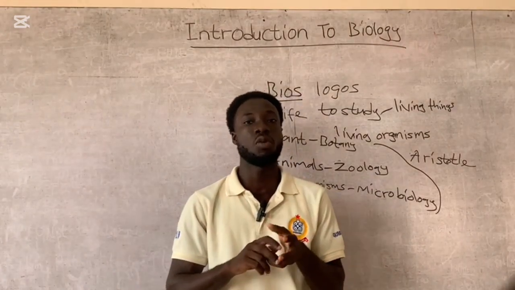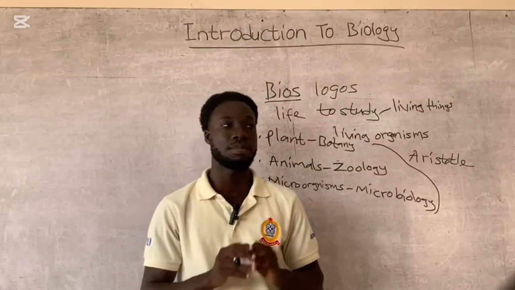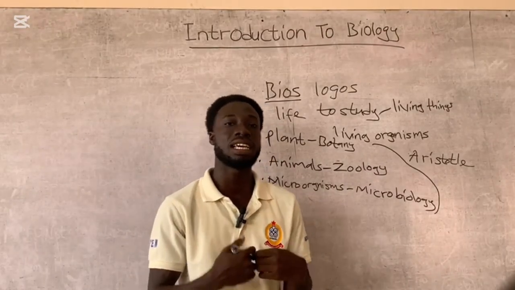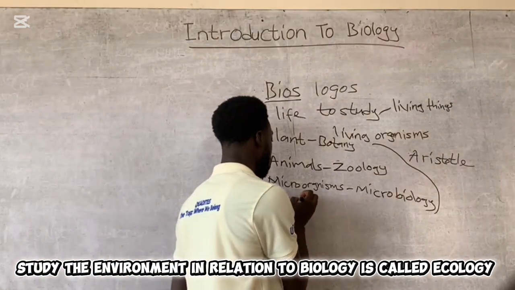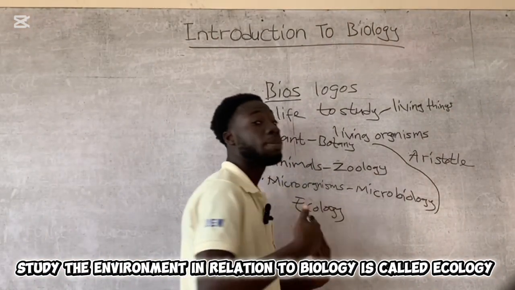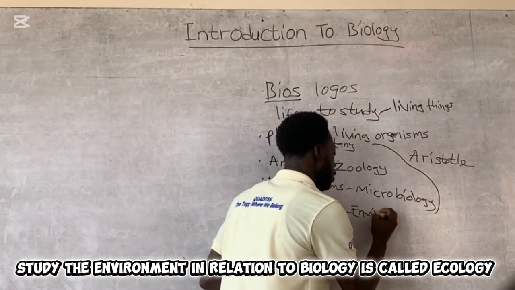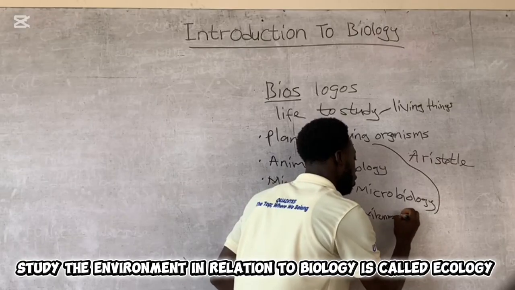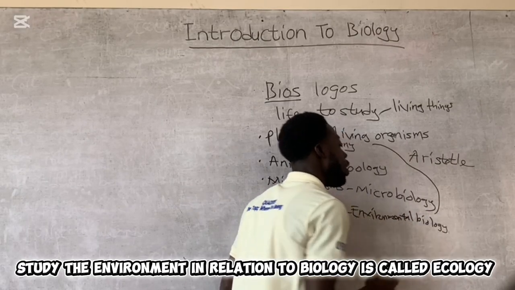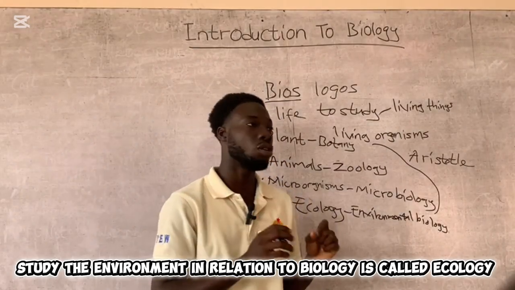In biology, we have other branches as well. When we study the environment in relation to biology, we call it ecology. Or other people may say environmental biology. They are all the same. So when we are studying the environment in relation to biology, it's called ecology.